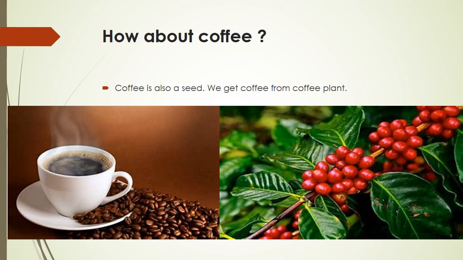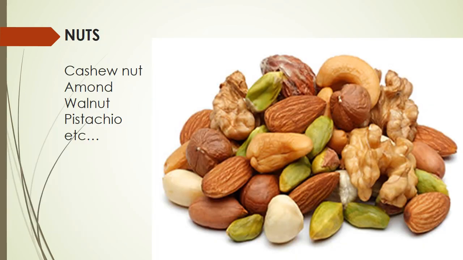How about coffee? Any guess? Children, we get coffee from the seeds of coffee plant. Many nuts we eat like cashew nut, almond, walnut, pistachio, etc. are also seeds.